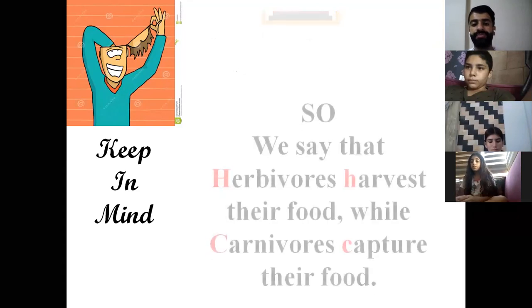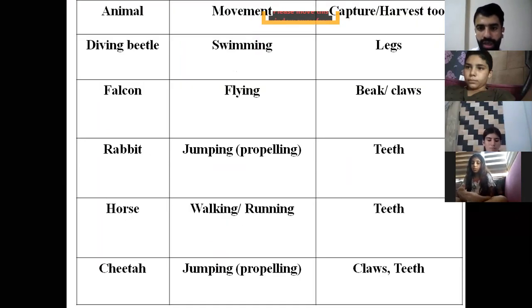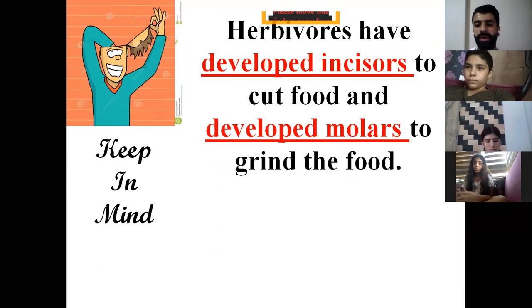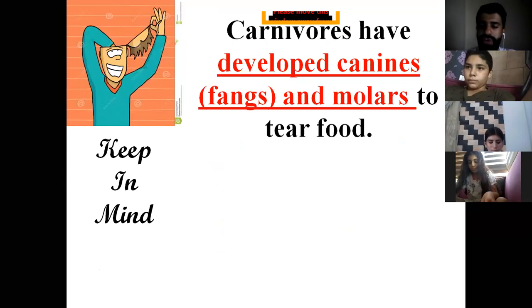Also, we learned that herbivores harvest their food, while carnivores capture their food. And herbivores have developed incisors, which you have to study, to cut food, and molars to grind it, while carnivores have developed canines.